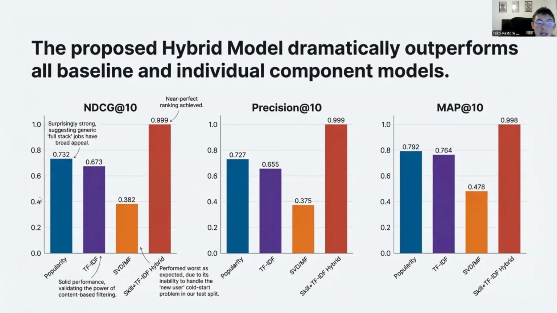For the popularity model, it landed at 0.73, which is surprisingly strong. In tech, full stack jobs act as universal donors, so they match almost everyone. They're going to have a lot of keywords that people are going to have matches to. For the hybrid model, it scored 0.99, which was the clear winner. It outperformed everything else by combining the structural rigidity of skill matching with the fuzzy flexibility of text matching.